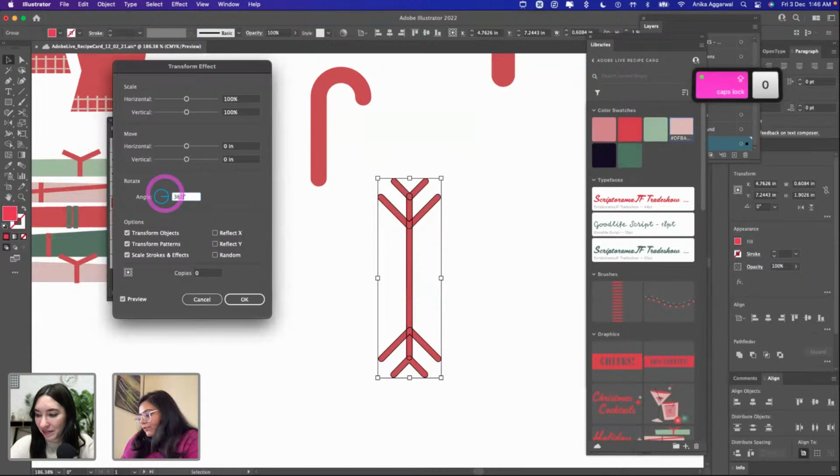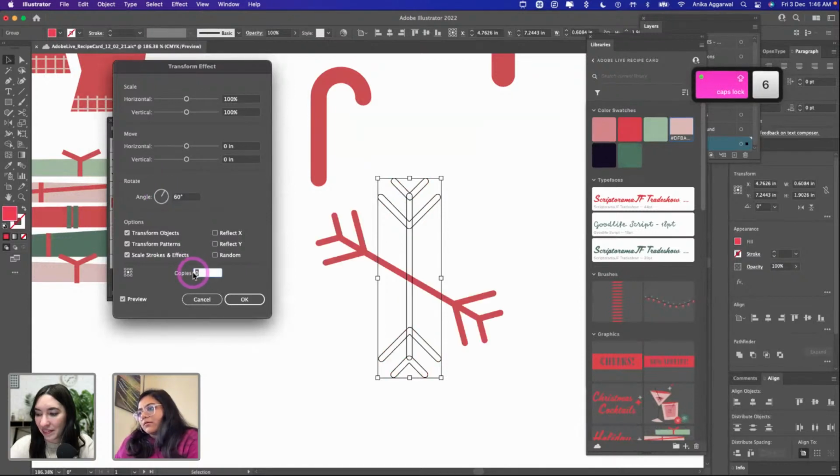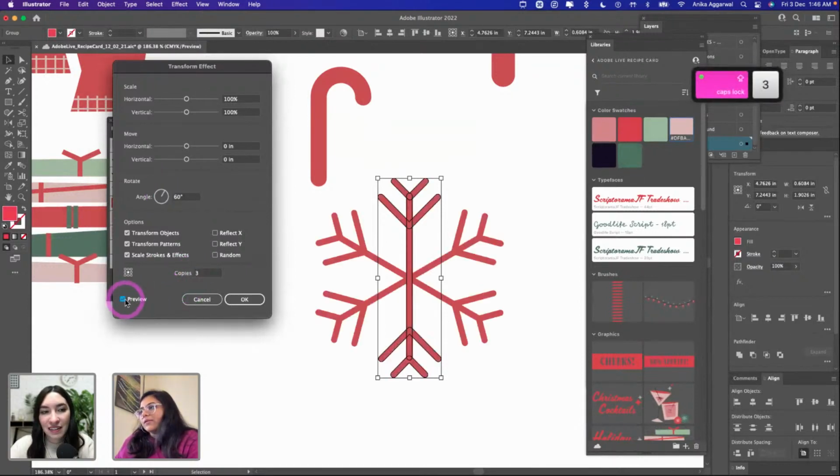Let's go ahead and do something really quick. Let's go back here. Let's see what this does. There you go. Beautiful. So obviously Adobe apps do the maths for you. And that's why I just did 360 by 6. Did I do 6? I don't know. My maths, I'm poor. Anyway, so we did like 60 degrees and made like 3 copies.